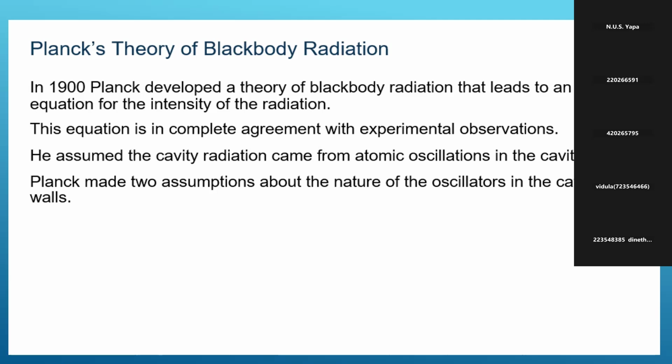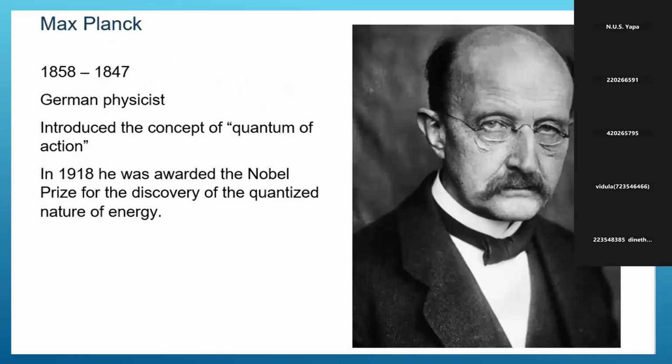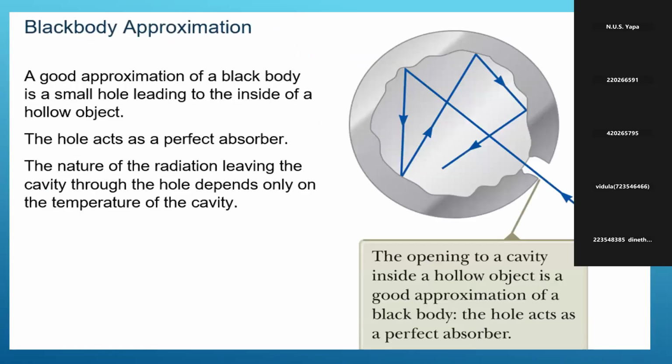Then Planck made two assumptions about the nature of this oscillation. Atoms are moving against each other, and we assume they show simple harmonic oscillations, right? Black body radiation means we take a black body as a cavity. I think you remember this figure here.